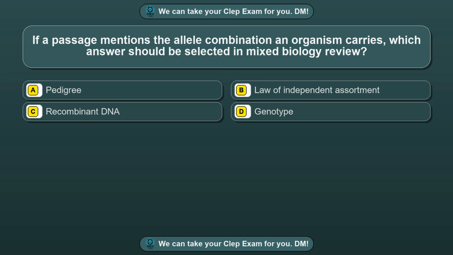Question 61. If a passage mentions the allele combination an organism carries, which answer should be selected in mixed biology review? Option A, pedigree. Option B, law of independent assortment. Option C, recombinant DNA. Option D, genotype. The correct answer is option D, genotype.